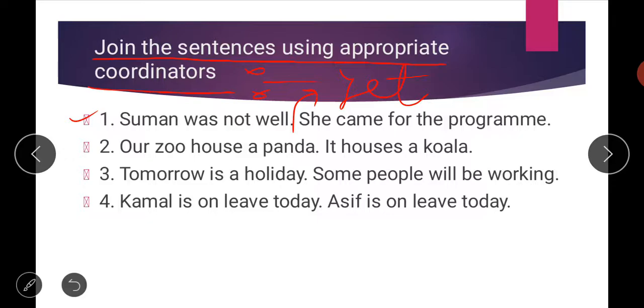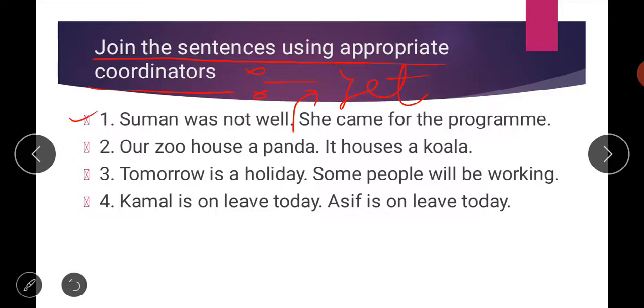Then, our zoo houses a panda. Sorry, here S is missing. So our zoo houses a panda. It houses a corella. So here we are talking about two animals which are there in our zoo. So what we can use here, we can simply use the word both, and we can write the sentence: our zoo houses both panda and corolla.